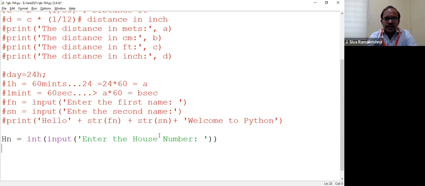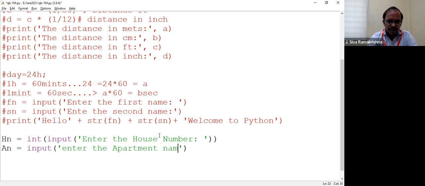After house number, what can we say? There will be some apartment name or building name, house name. So you can ask house name, or let us say apartment name. Apartment name is usually a string. Input. Enter the apartment name.